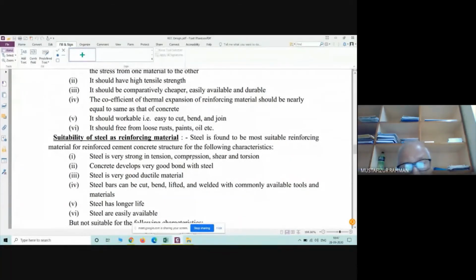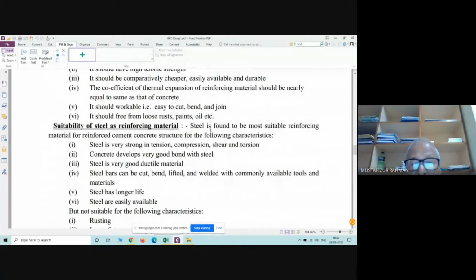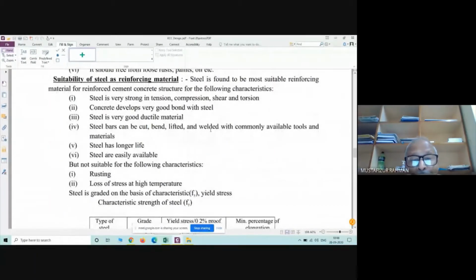So that type of steel is useful. This steel bar can be cut, bent, lifted, and welded, which I had discussed previously. Steel has a longer life and is easily available, but it is not suitable for the following characteristics. Rusting, that I had discussed. Loss of strength at high temperature.